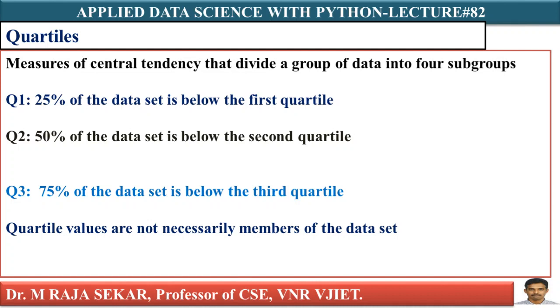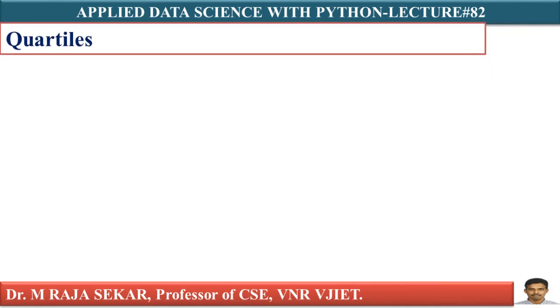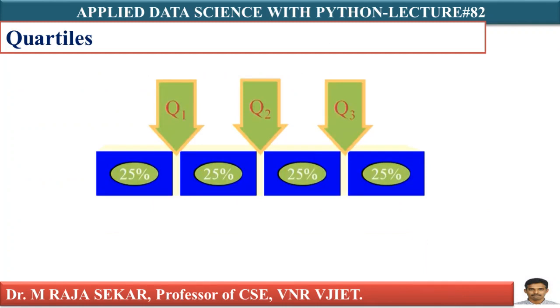Here you must understand these quartile values are not necessarily members of the data set. Just see this particular diagram. What it indicates, Q1 is the first 25% of the data set, isn't it? This diagram clearly indicates this is the first 25% of the data set. Q2 is the first 50% of the data set.